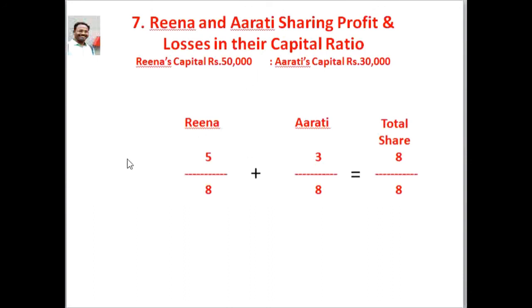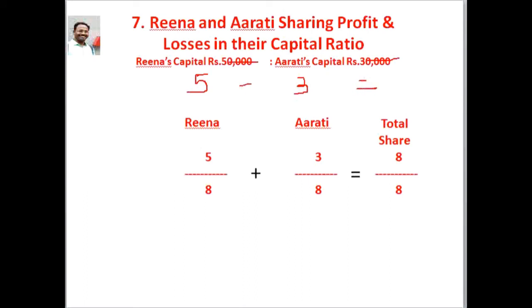And here we make the simplification for the same. How? Here we cancel the 4 zeros on 50,000, and here we cancel the 4 zeros on 30,000, and here we get the 5 share of Reena's capital and 3 share of Aarti's.